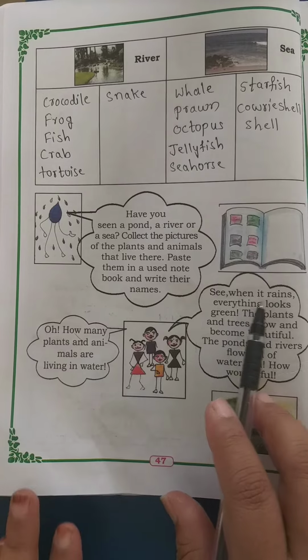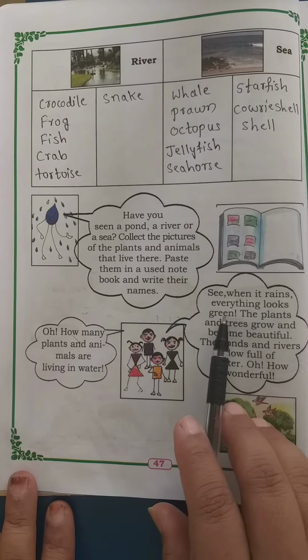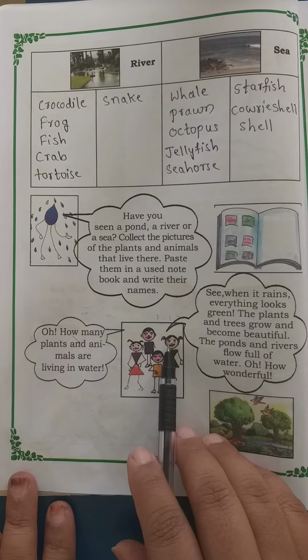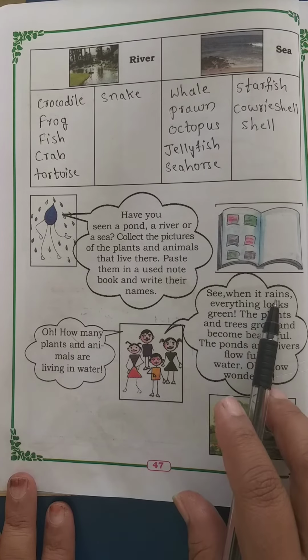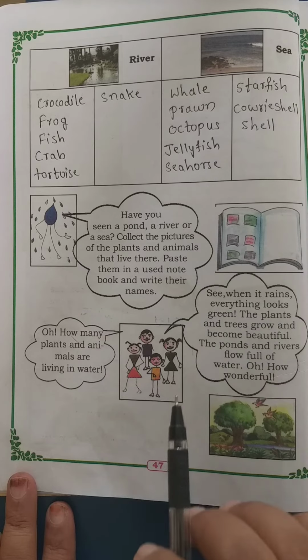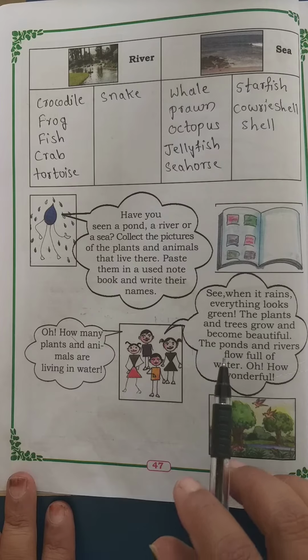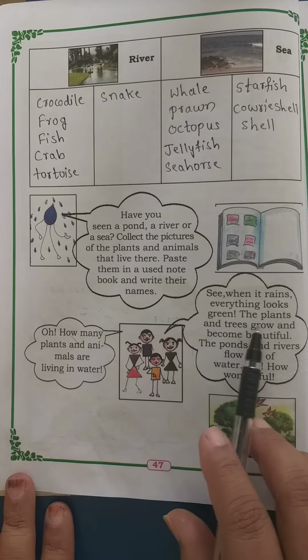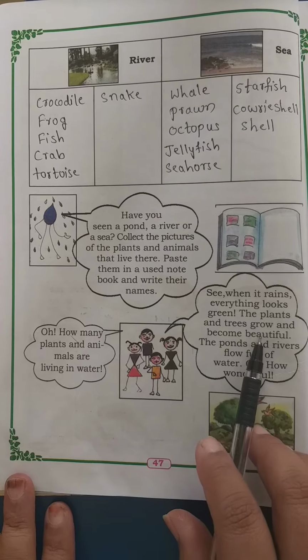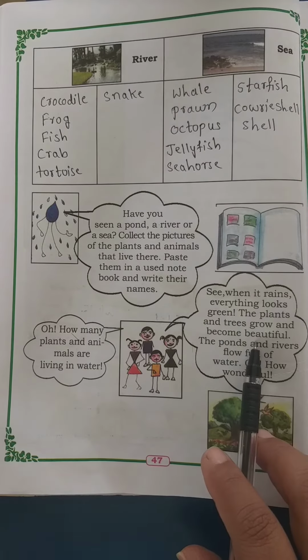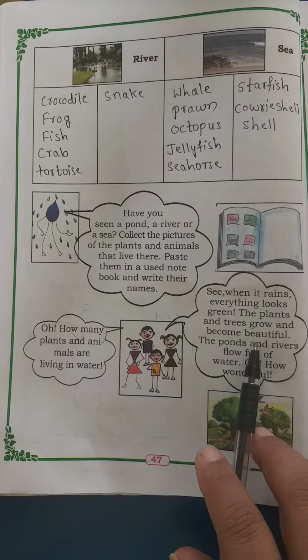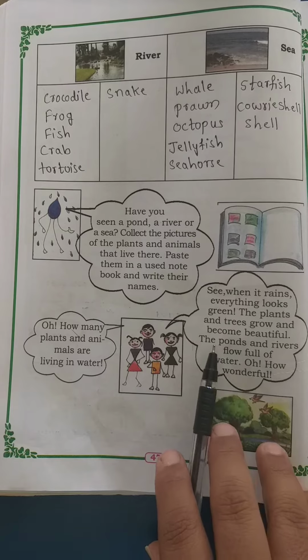See, when it rains, everything looks green. Here this girl is telling, when it rains, everything looks green. The plants and trees grow and become beautiful.